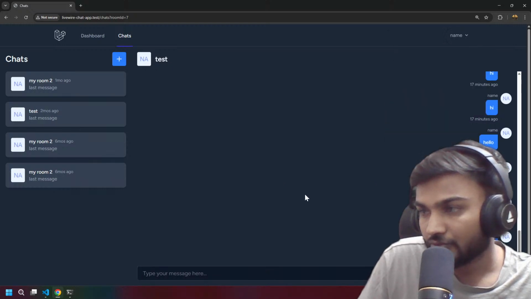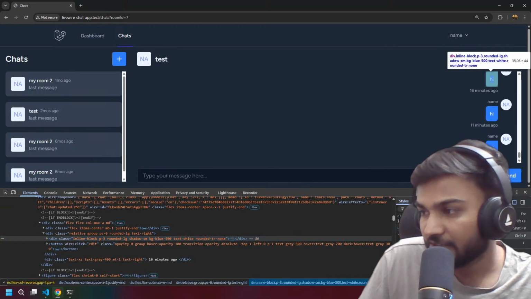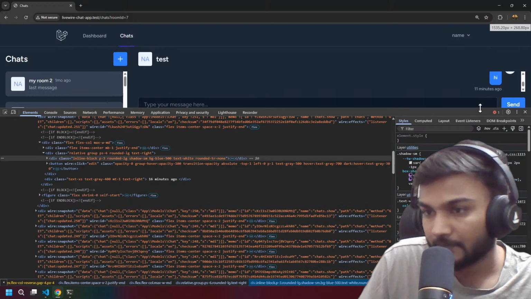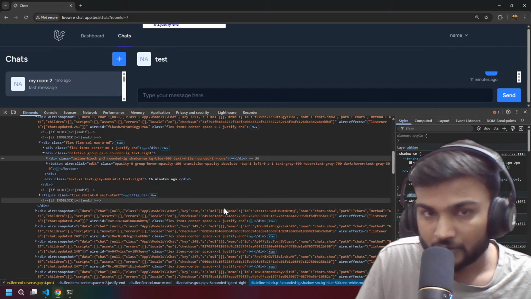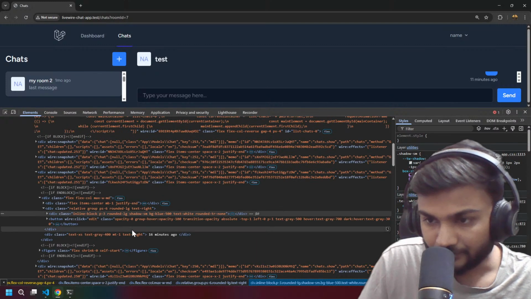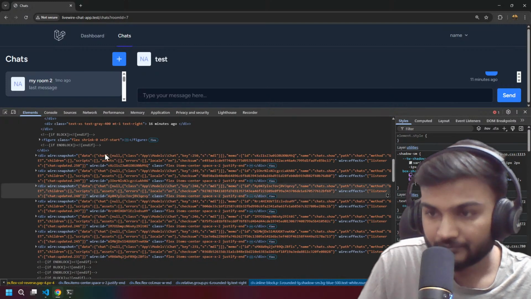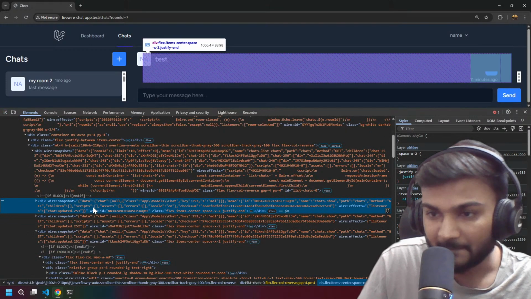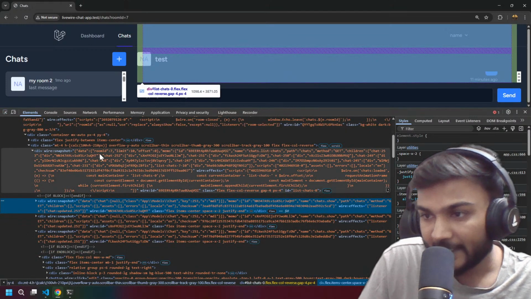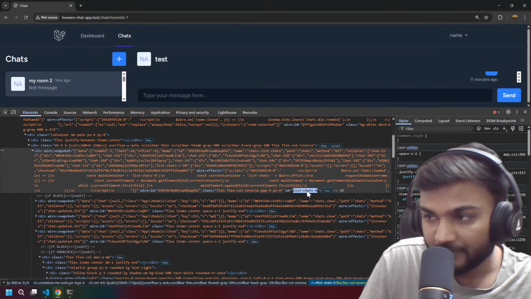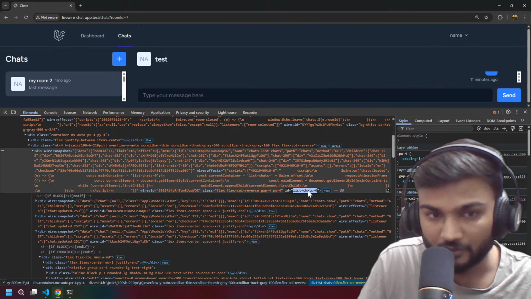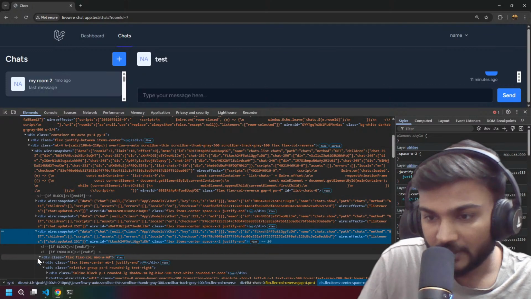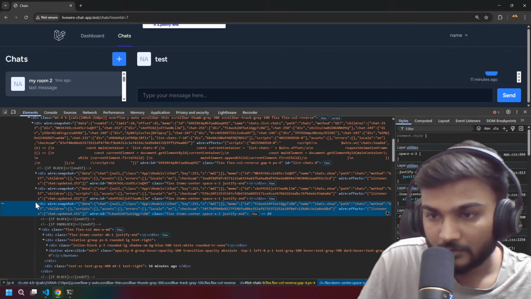So let me show you with inspect. Okay, so let's see what is actually happening here. Let's inspect this particular stuff. We have this main container, list chats 0 over here, and we are moving.